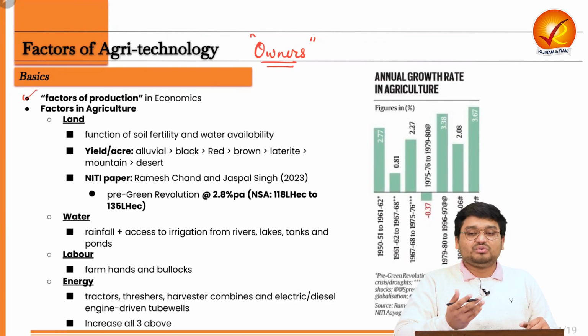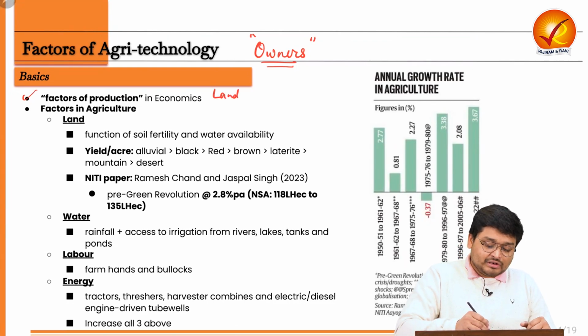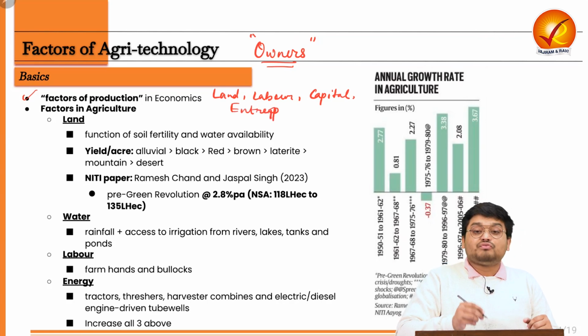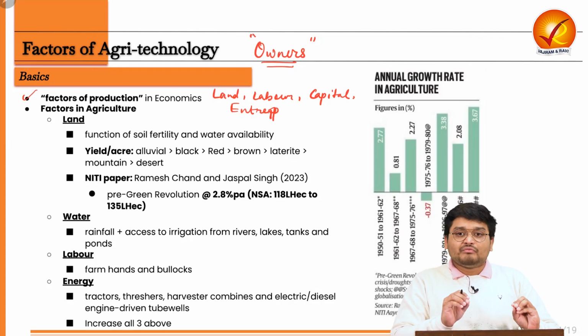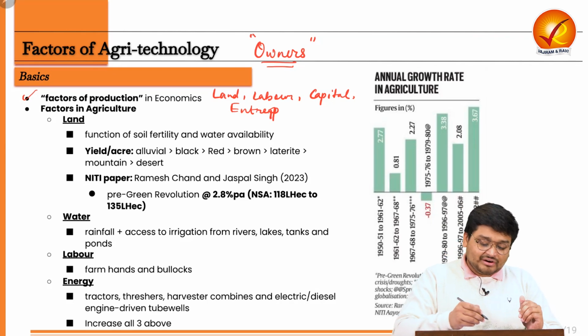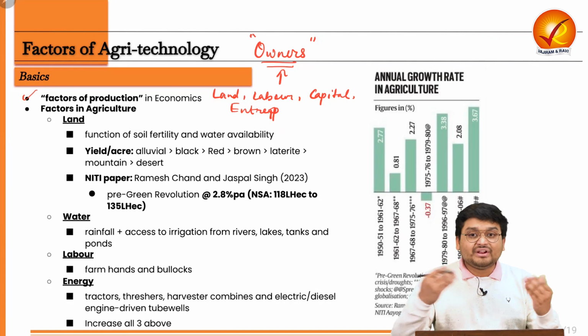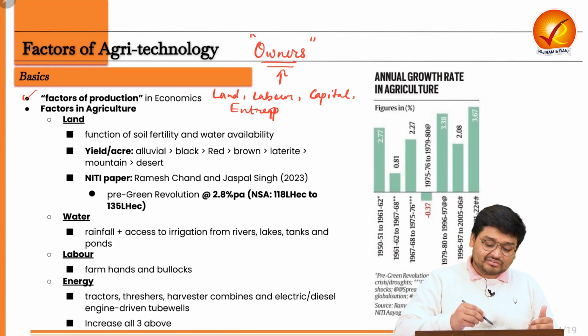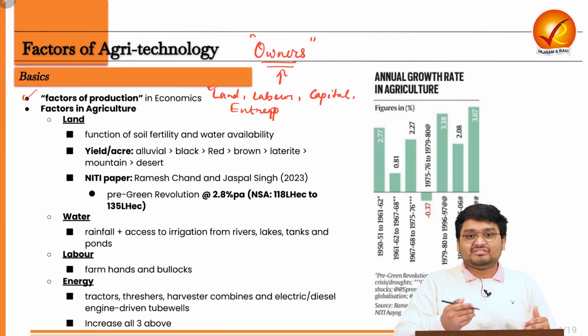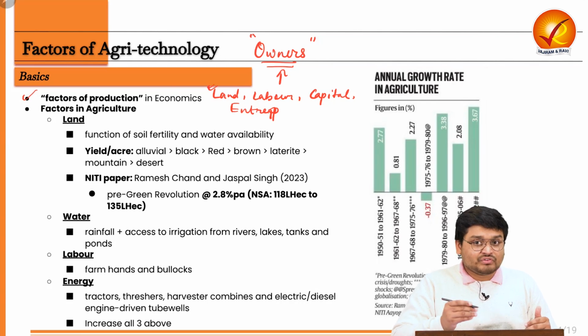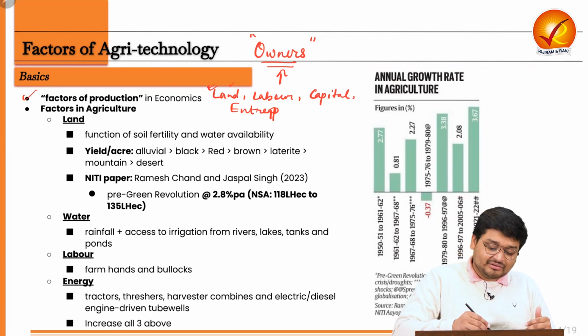So generally we know that land, labor, capital and entrepreneurship. So these are the four kinds of factors of production that generally are attributed to the owners of the production. For example, say the person who is owning a large piece of land, that person's income will be the rent that is coming from the land, right?